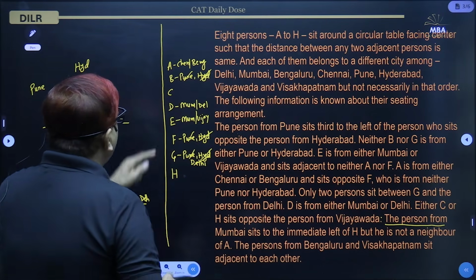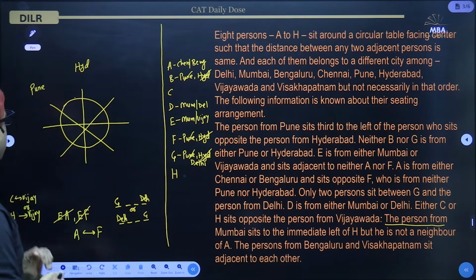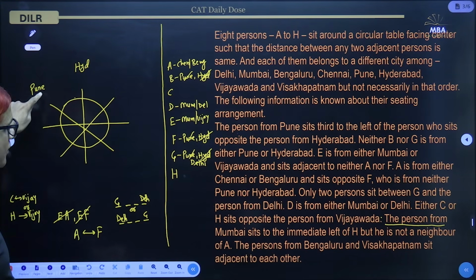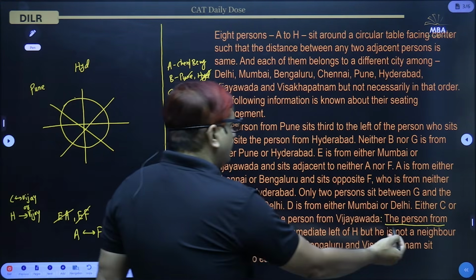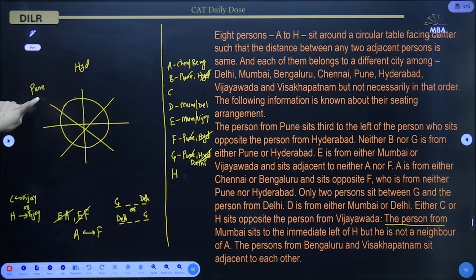Okay, so out of C and H, one is from Pune, one is from Hyderabad. Let us say H is from Pune. If we take H is from Pune, then this line is violated: the person from Mumbai sits to the immediate left of H. Now, if H is from Pune, the immediate left is this place, which is from Hyderabad.